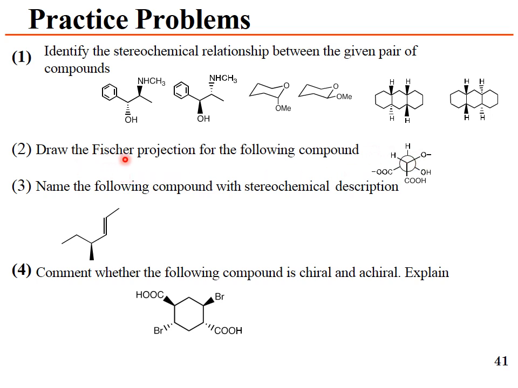Comment whether the following compound is chiral or achiral. Explain. You can give your suggestion whether this compound is chiral or achiral. If chiral, also give justification why it is chiral, and likewise give justification if it is achiral. This was all about the 2D representation of stereoisomers, and you can ask questions.